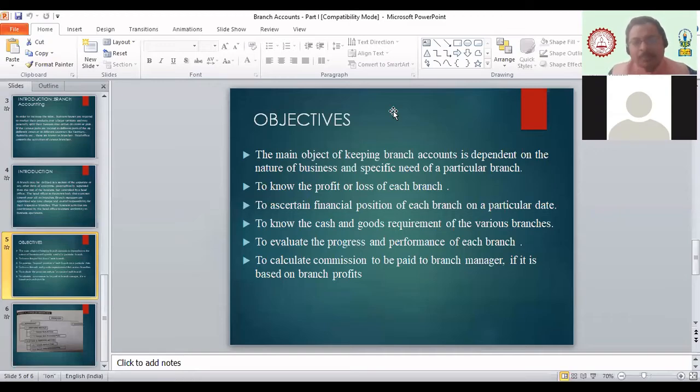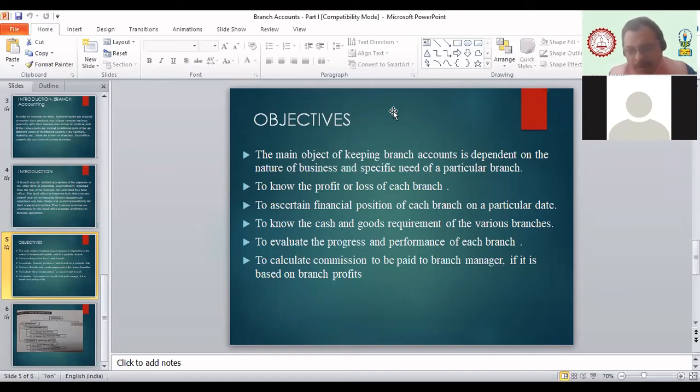The next objective of preparing branch accounts is to know the profit and loss of each and every branch. Every business wants to know what profit is earned by that particular organization. But here we have different branches throughout the country, the world, the nation, the state. So we also want to know which branch is more profitable, which branch is giving me more profit, which branch is continuously suffering from loss, or which branch is just giving me a break even.